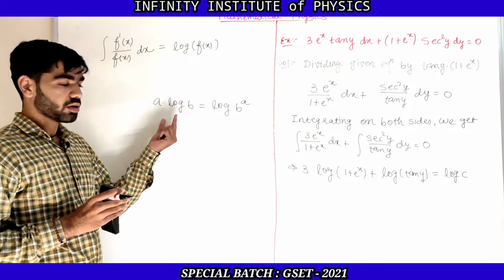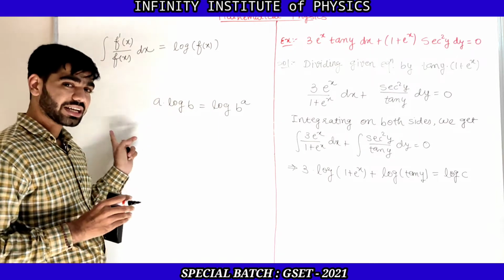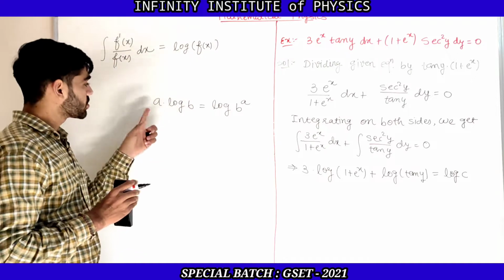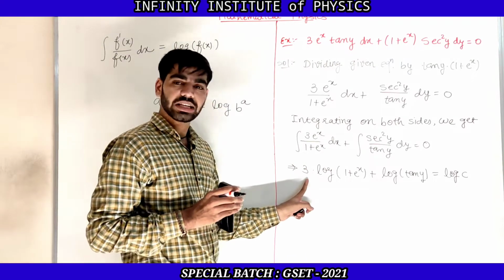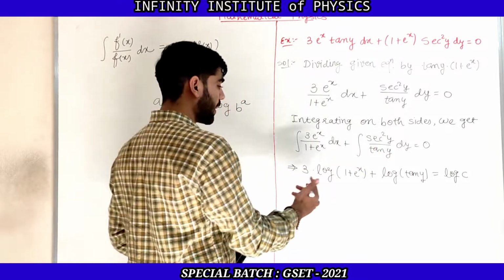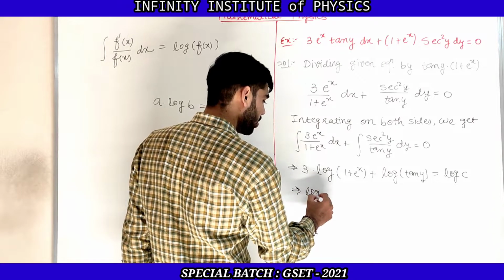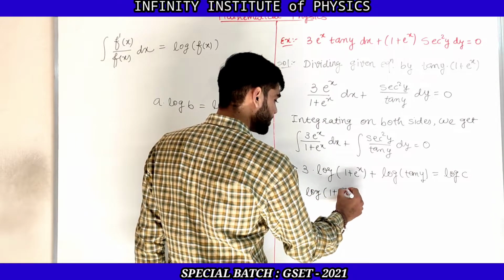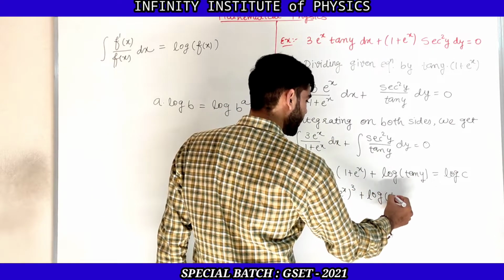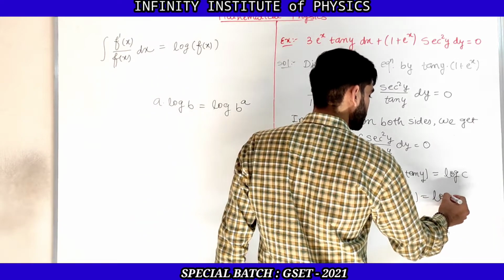Whenever you have a in multiplication with log, then that particular number or that particular function you can take as a power. So now here you can see that 3 is in multiplication with the logarithm, so 3 can be taken as a power of 1 plus e raised to x. So now this can be written as log of 1 plus e raised to x whole cube plus log of tan y is equal to log c.